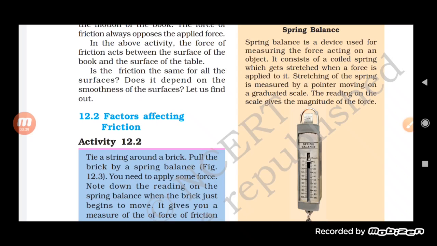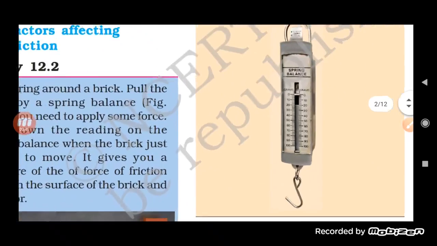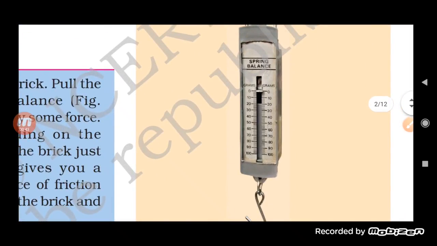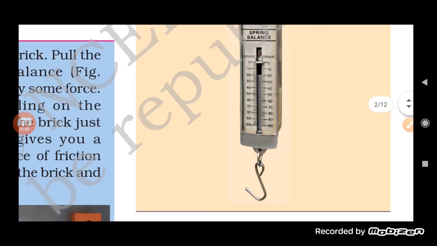Now see here, this is the spring balance, students, and on the spring balance you will see that the markings are given in grams. Just near to that a hook is given through which you will attach the substances. So as you can see here, this is a spring balance, the markings are given, and a hook is there. What is the role of this hook? It is there in order to hold anything.